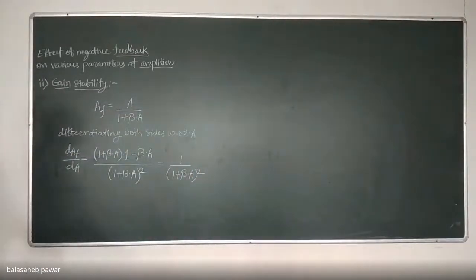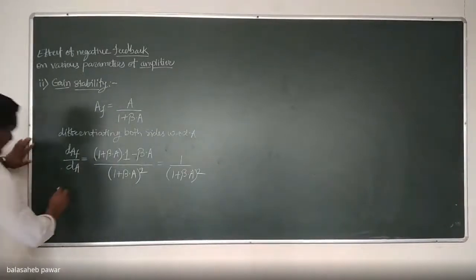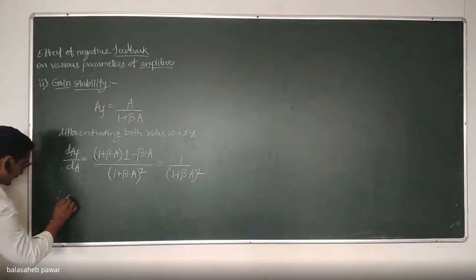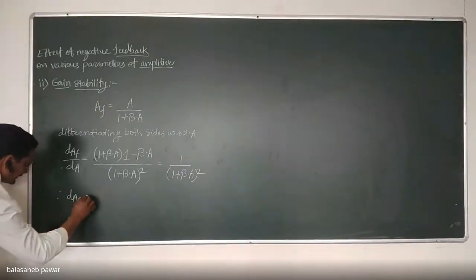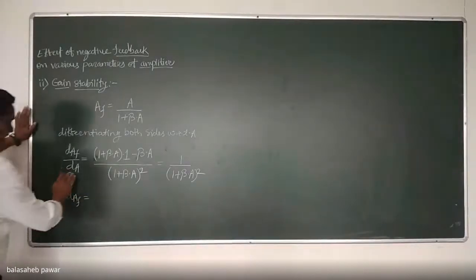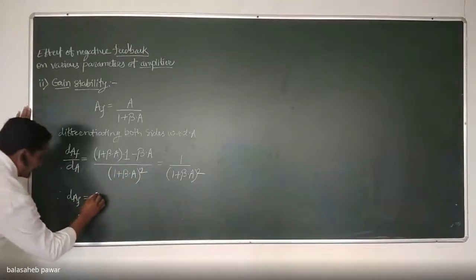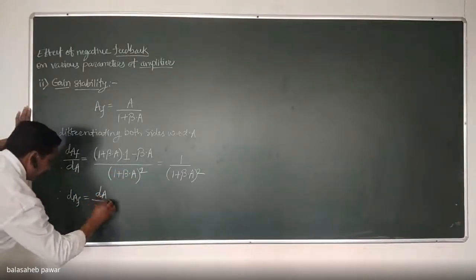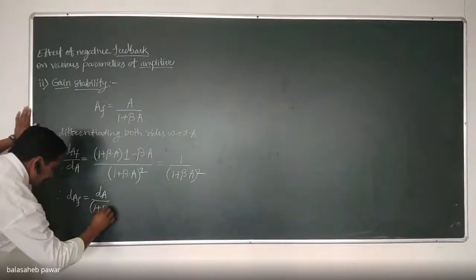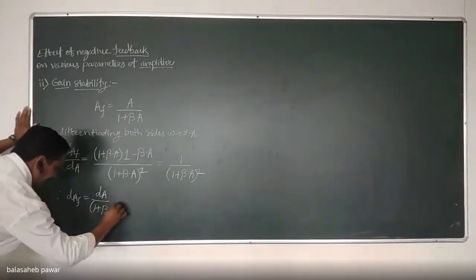Okay, and hence dAF equals to, just shift it towards the RHS, dA divided by (1 plus beta A) whole square.